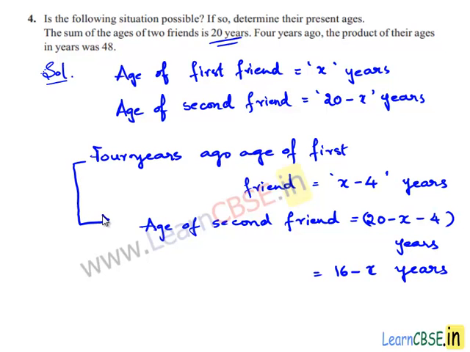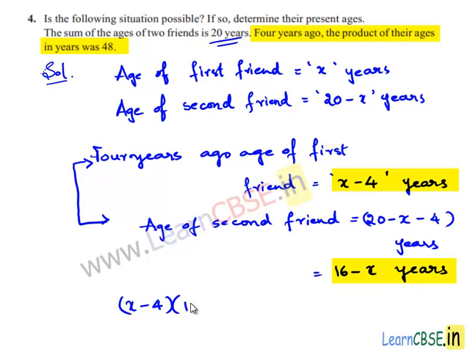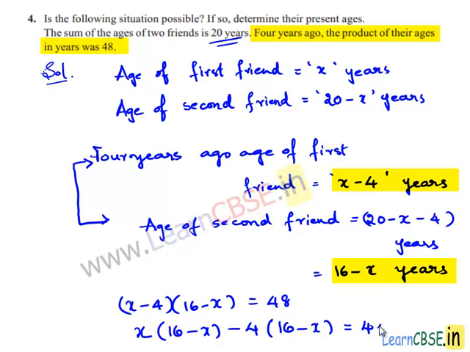The product is equal to 48. x minus 4 multiplied by 16 minus x is equal to 48. So we can write x times 16 minus x minus 4 times 16 minus x is equal to 48.